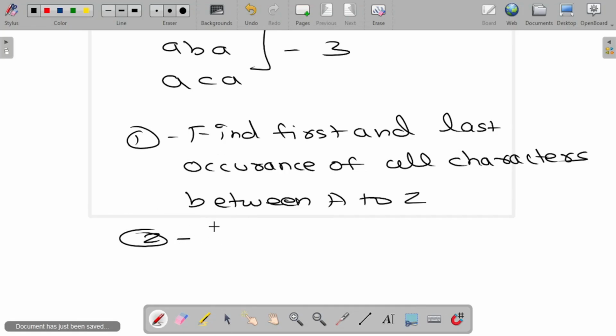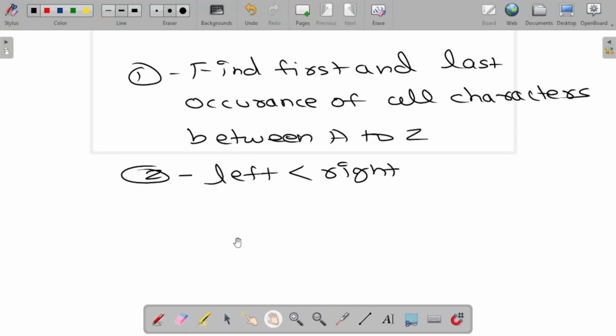The next step, the second step, is we have to check that the left occurrence, which is actually the first occurrence, needs to be less than the right occurrence, which is the last occurrence. If this condition is getting fulfilled then we move to the next step, otherwise we will move to the next character. And then the last step is, if this condition is fulfilled, then we will look at all the characters which are in between this left and right occurrence and we will put them one by one in our subsequences to get the palindromic subsequence. Okay, let me just complete it first, then I will show you through an example.